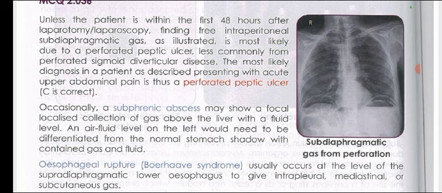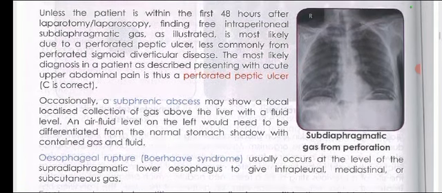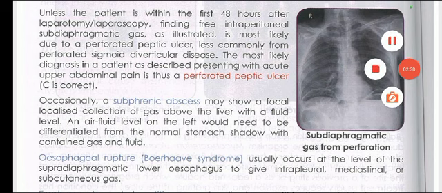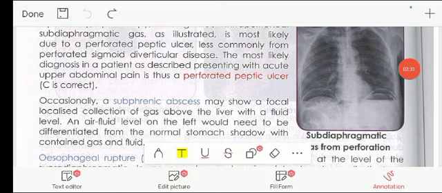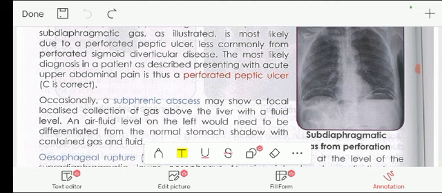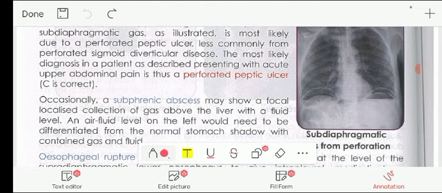Occasionally, a subphrenic abscess may show a focal localized collection of gas above the liver with a fluid level. An air fluid level on the left would need to be differentiated from the normal stomach shadow with contained gas and fluid level. Here we can see this gas and fluid level.